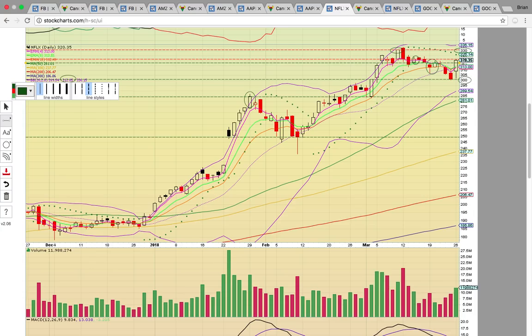It took a couple days to pay off, but now it really has to. It's back in this zone. As you can see, many candles have hit this 320.50 zone, 320.35 zone, right in this range. It has to break above to head higher. If it struggles with this level, it could signal a temporary top.